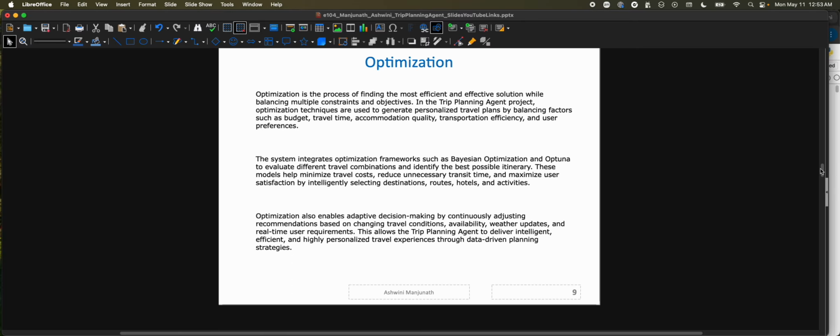Optimization is the process of finding the most efficient and effective solution while balancing multiple constraints and objectives. In this project, you will see how we have used optimization techniques to generate personalized travel plans by balancing factors such as budget, travel time, accommodation quality, transportation efficiency, and user preferences.